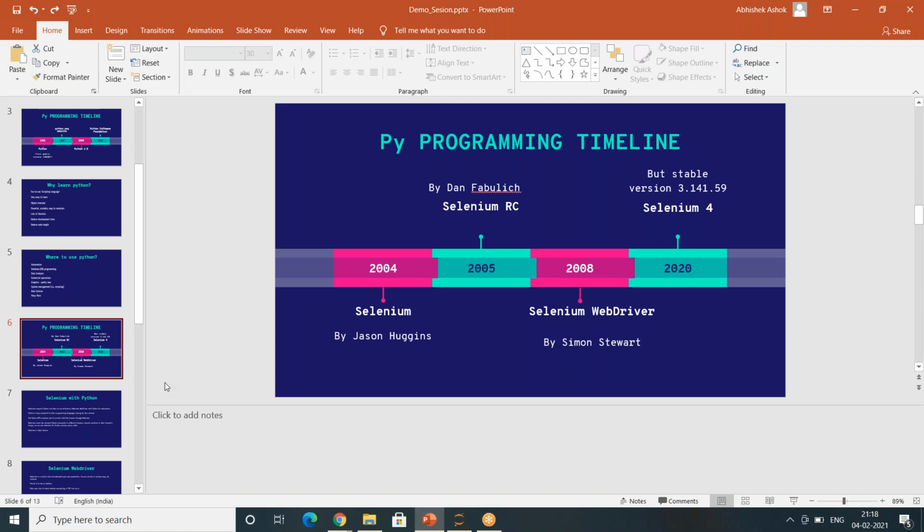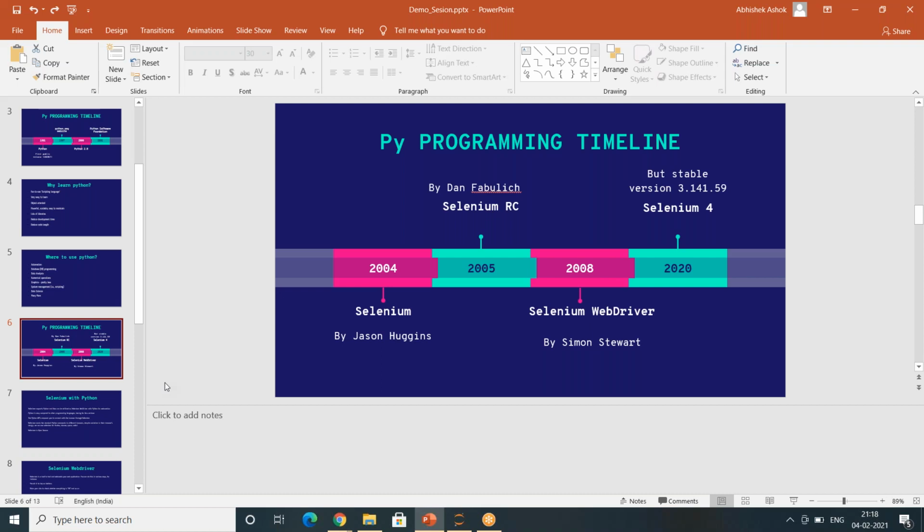For the program behind it, whether you use Python or Java is up to you, but Python is gaining popularity. That's why people are using Selenium driver with Python. In 2008, the Selenium WebDriver was first launched. Today in 2020, last year, they launched the Selenium 4 version, but the most stable version till now is 3.141.59. I will tell you why I am being very specific on Selenium and Python versions. There is a lot of mix and match that we have to do for proper automations.